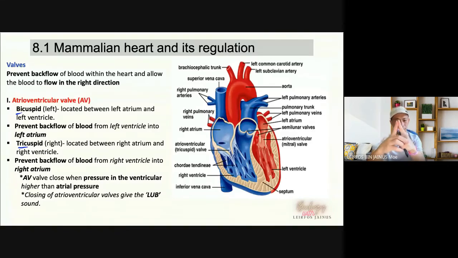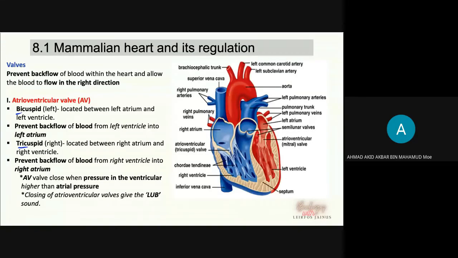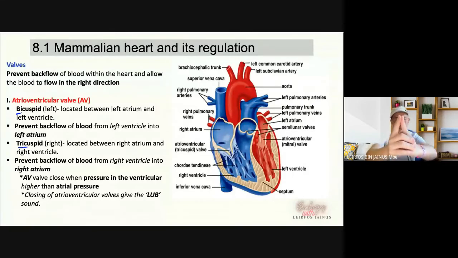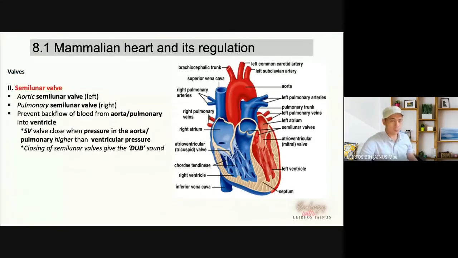If it has only two, this is the left. Can you see my hand? Can you see my finger? If it has two, it's the left atrioventricular valve. If it has three, like this, 2, 3, this is the right atrioventricular valve. Okay, the function is to prevent the backflow of blood from the ventricle to the atria. Okay, from ventricle to atria. And the closing of the atrioventricular valve will give the lub sound.